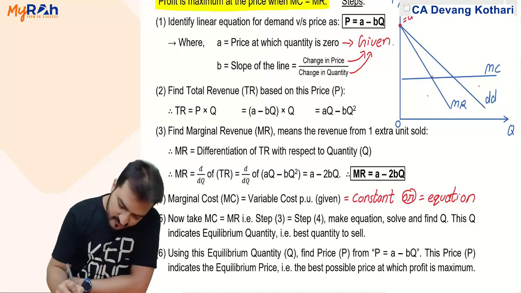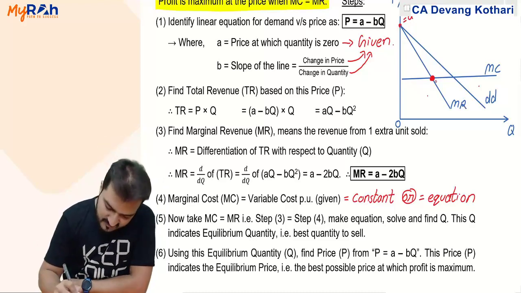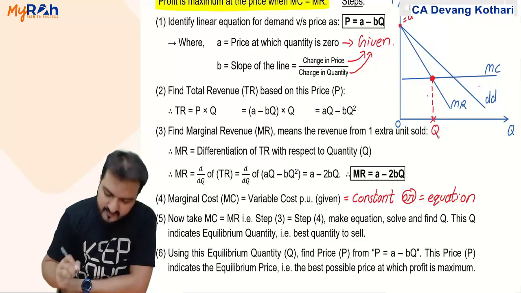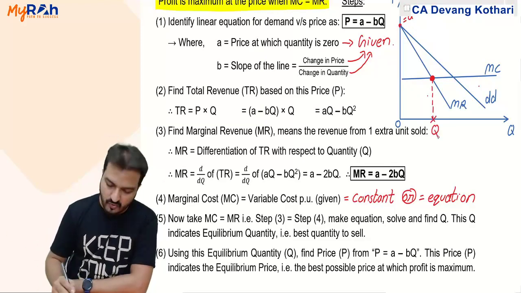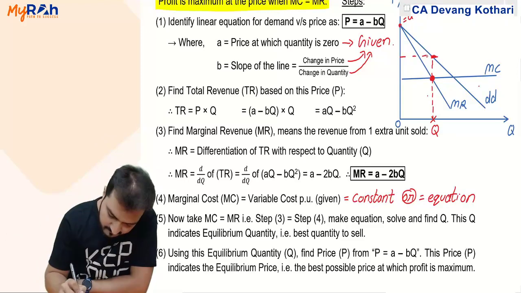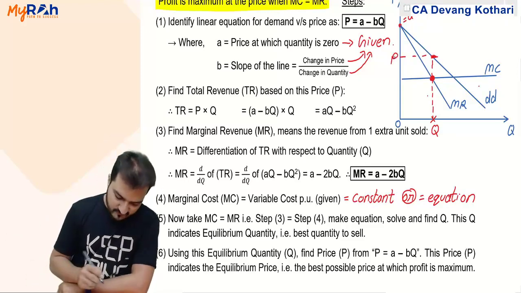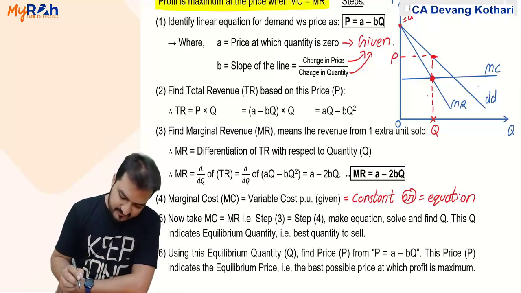So the point when both are touching, this point is my equilibrium. For that point, MC equals MR, you identify quantity, and then using that quantity, you identify the price. So profit is maximum when MC equals MR.